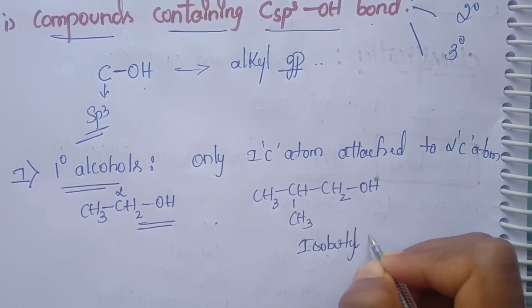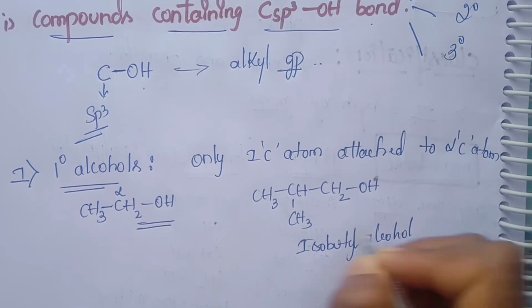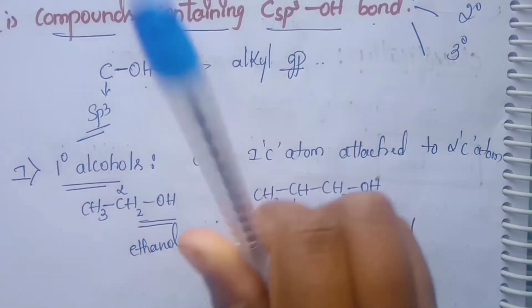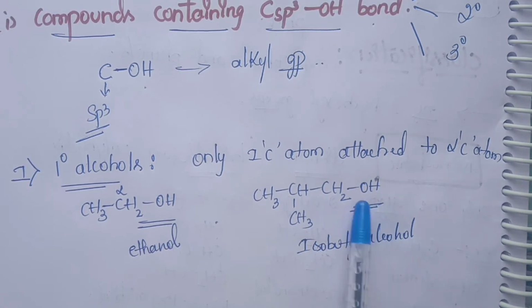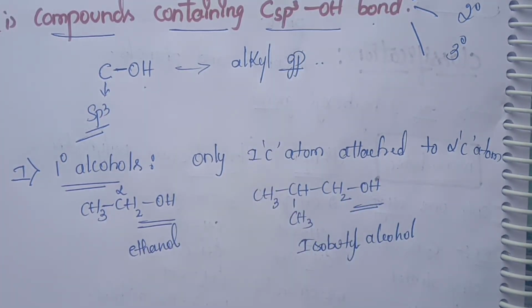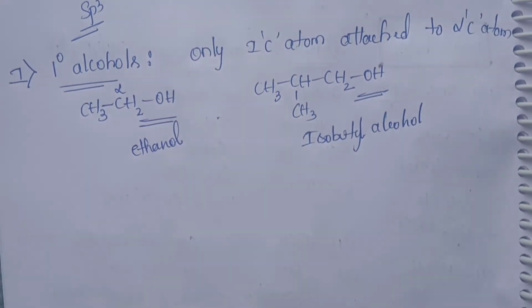Another example is isobutyl alcohol. This is ethanol. OH will be attached to a carbon containing only sp3 hybridized bonds. This is called primary alcohols. Next we move on to the secondary.